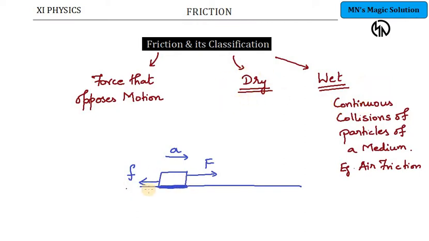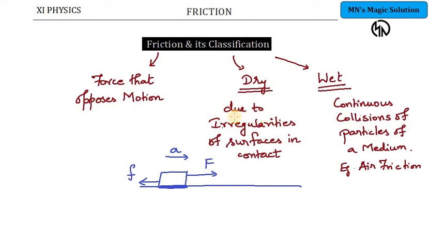When an object is moving on a surface, this dry friction comes into play. This dry friction is due to irregularities of surfaces in contact. So how dry friction is applied, we'll see now.